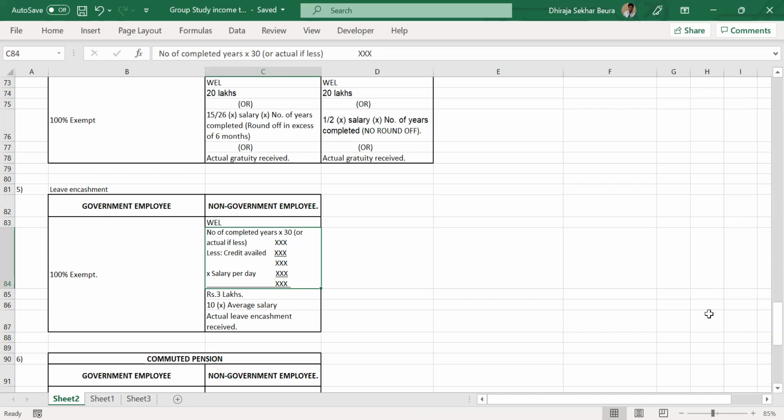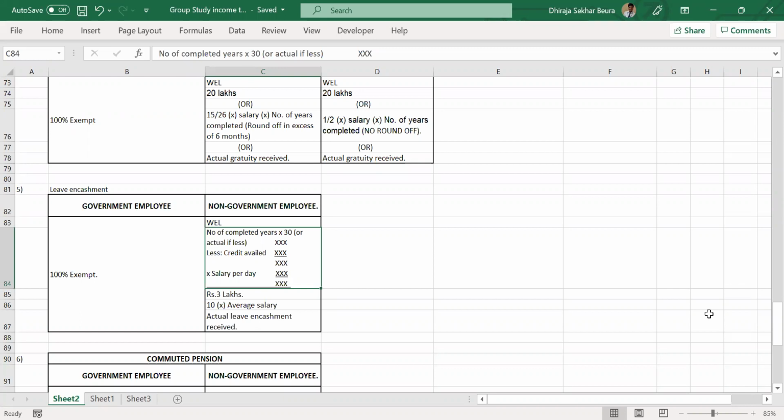Let me remind you one more time. We are discussing leave encashment. For a government employee it is fully exempt; we are talking about the non-government employee. There are 4 conditions. Number 1 is 3 lakhs. Number 2 is 10 into average salary. Number 3 is actual leave encashment received. Number 4 is number of completed years into 30 or actual if less, less credit availed, into salary per day. That's simple. Any doubts? We'll move to gratuity after this.